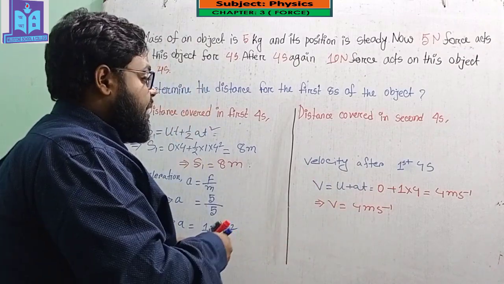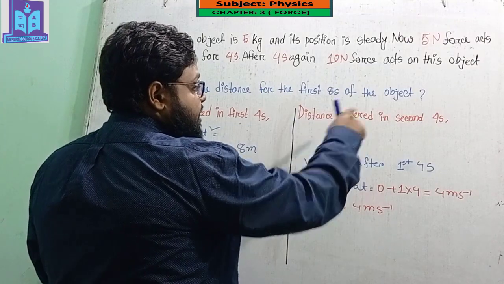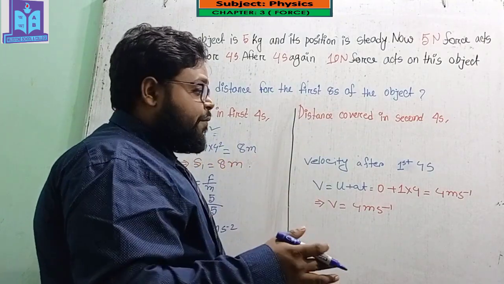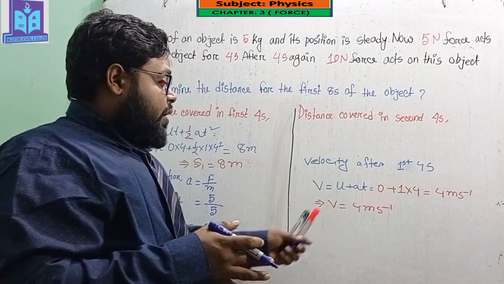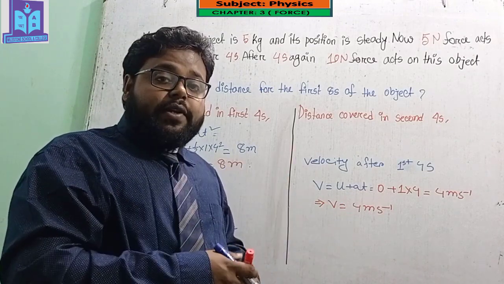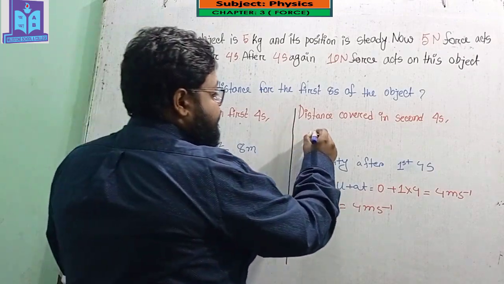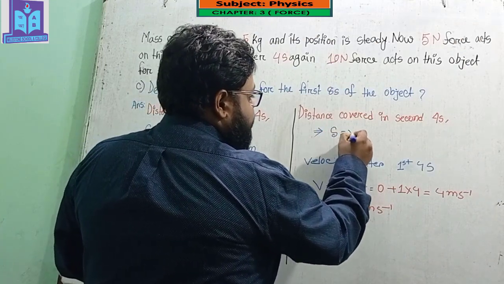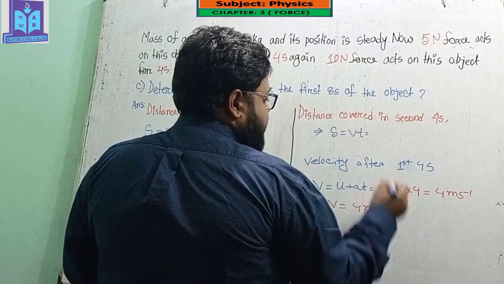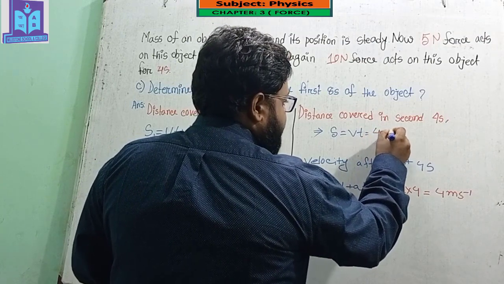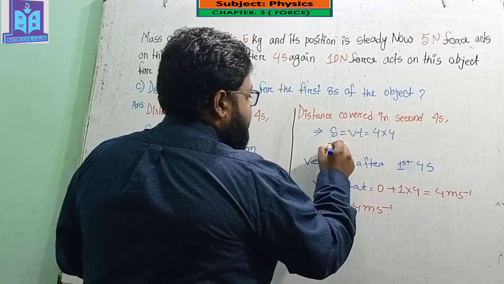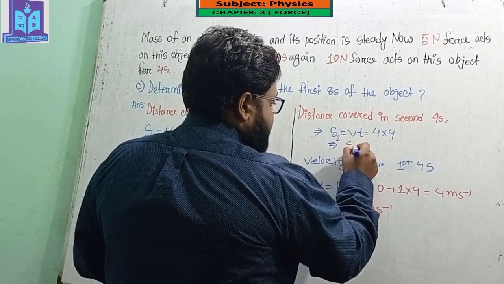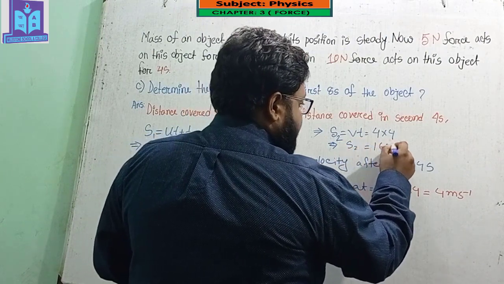And if I want to find out the distance covered in the second 4 seconds, for uniform velocity we know that the distance equals Vt, where v equals 4 and t equals 4. That means S2 equals 16 meter.